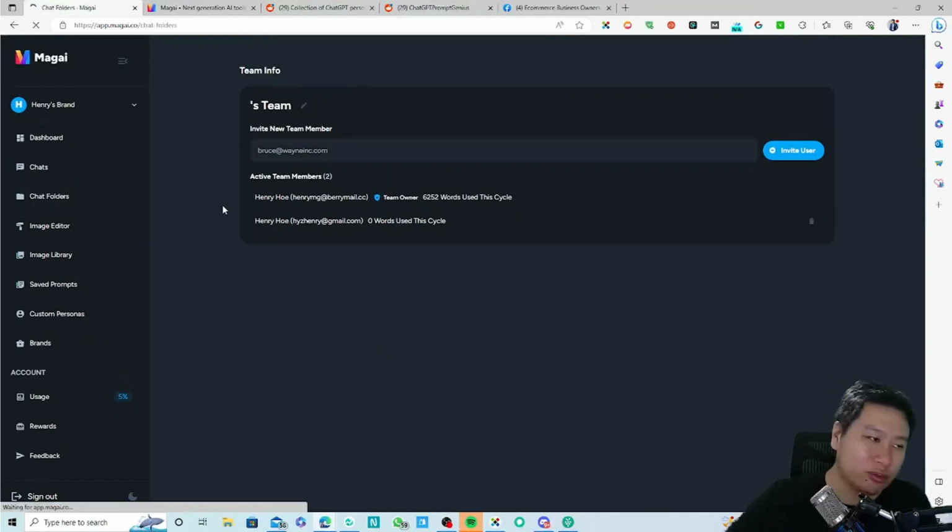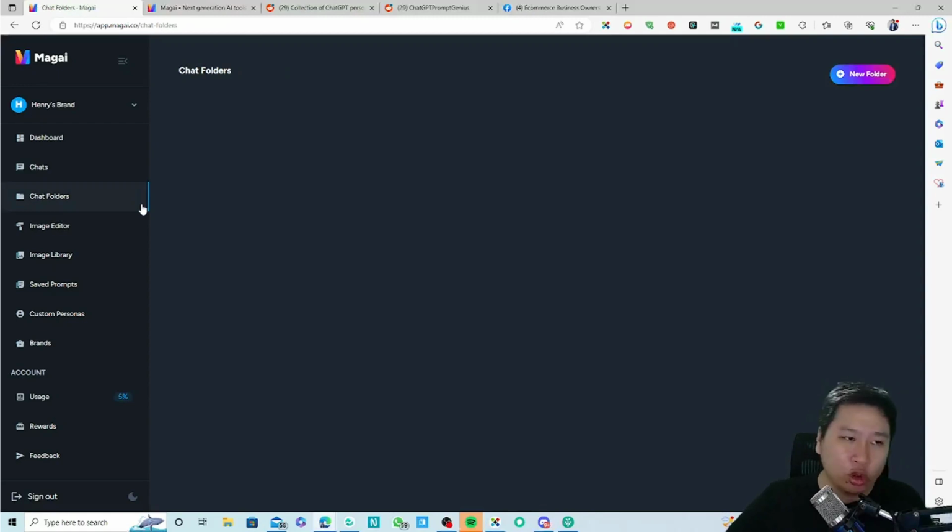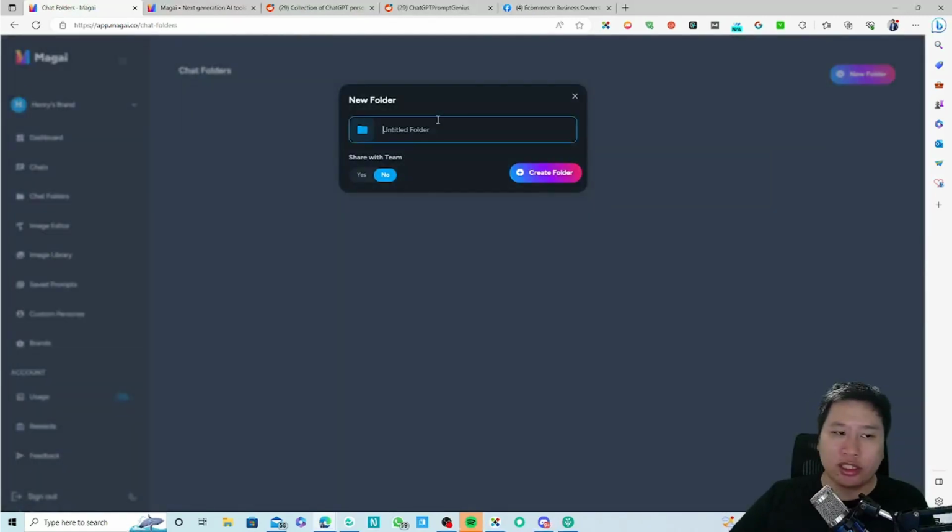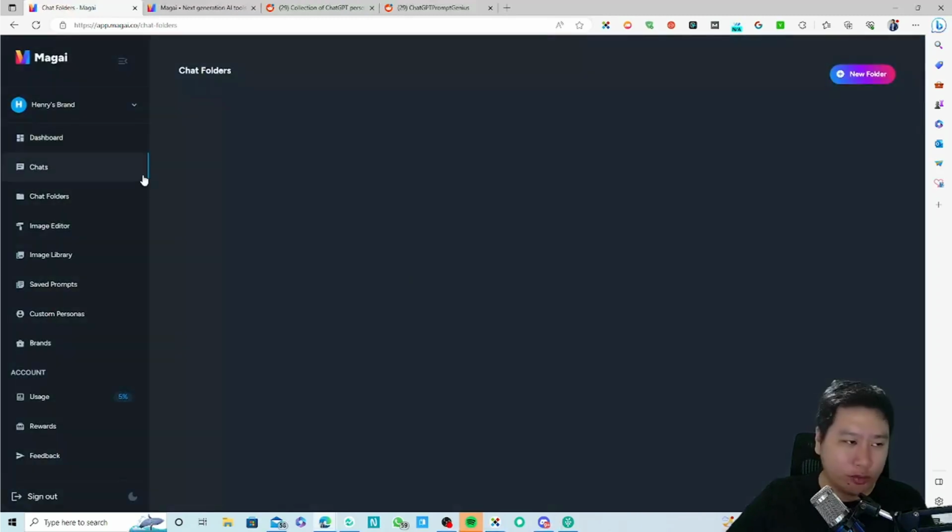The first thing as well is that you have chat folders right here, so you can create multiple folders and save your chats accordingly. You can name them, for example, these are your blog post ideas, these are your social media ideas, these are maybe your sales copy ideas. So you can organize them into different folders, and on top of that, whatever you've generated, you can even share it with your team by turning this on, right? Just put in a title and you can create those folders in here.